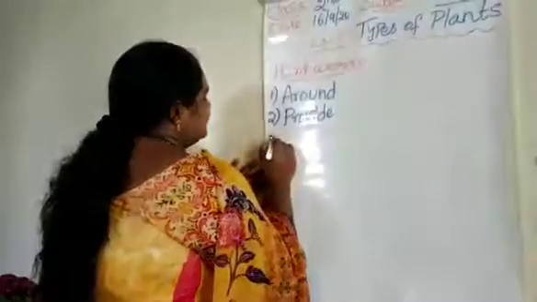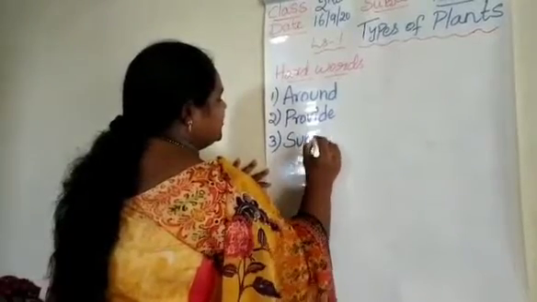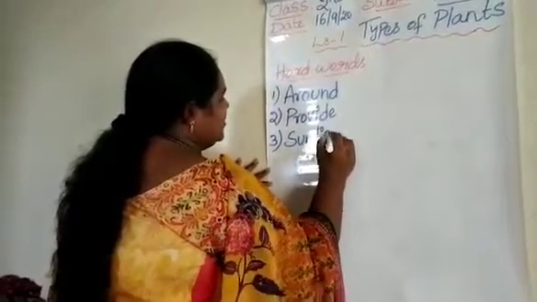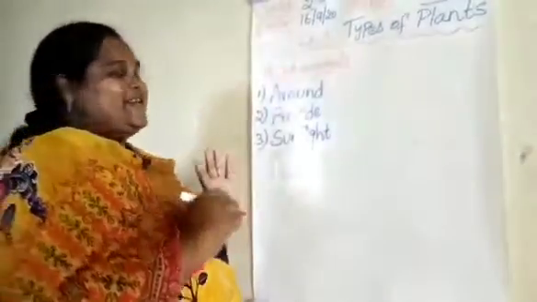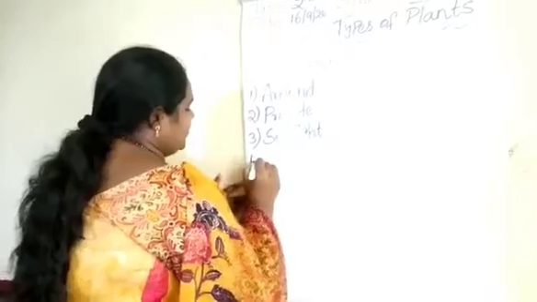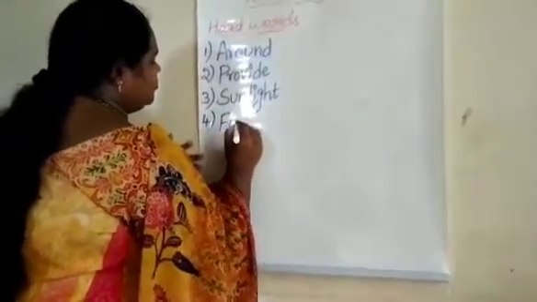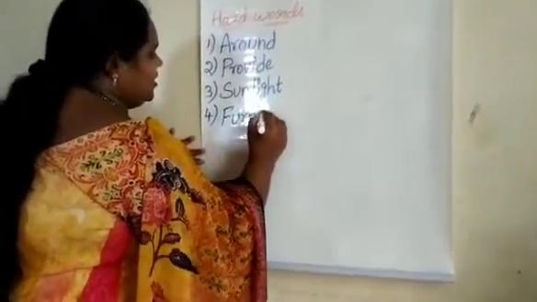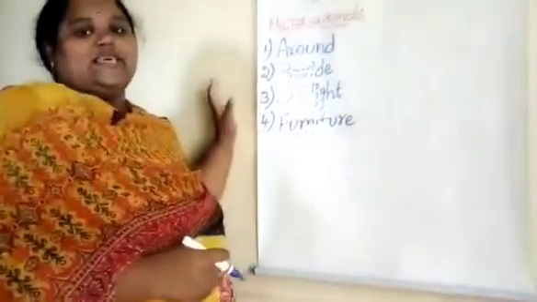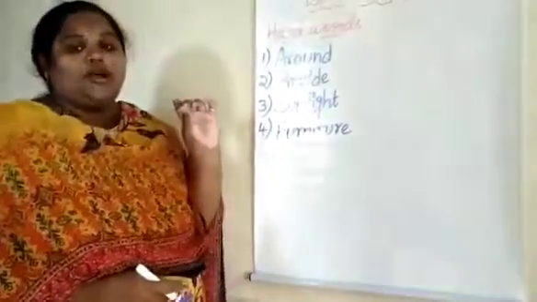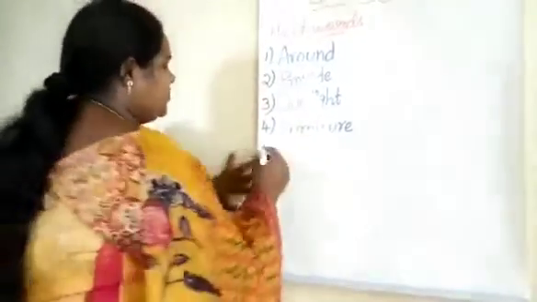Third one is sunlight. S-U-N sun, L-I-G-H-T. Sunlight. Where does the sunlight come from? Sun. So sunlight. Next one, furniture. F-U-R-N-I-T-U-R-E. Furniture means the things which we can make from wood. So cot, almirah, sofa, etc.